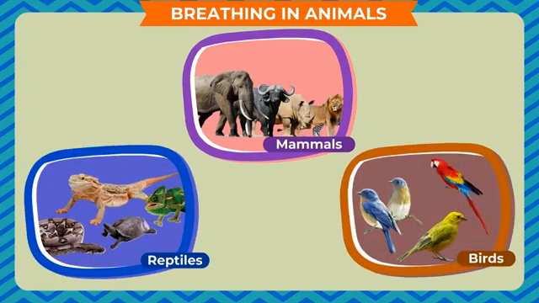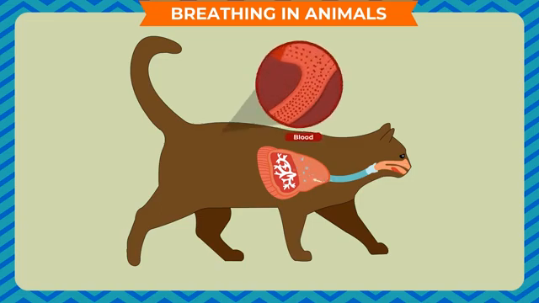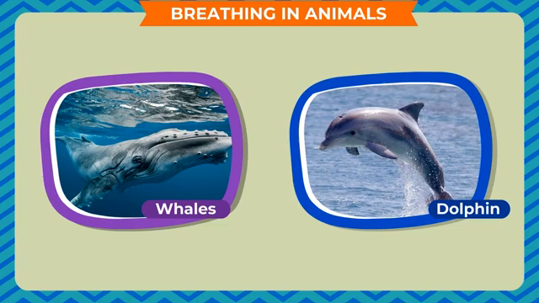Organs for breathing. Mammals, reptiles, and birds breathe through their lungs. The function of the lungs is to transport oxygen from the air inhaled through the nose to blood and to release the carbon dioxide from the blood and exhale it through the nose. All mammals breathe through lungs. Whales and dolphins, being mammals, breathe through their lungs, although they live in water.